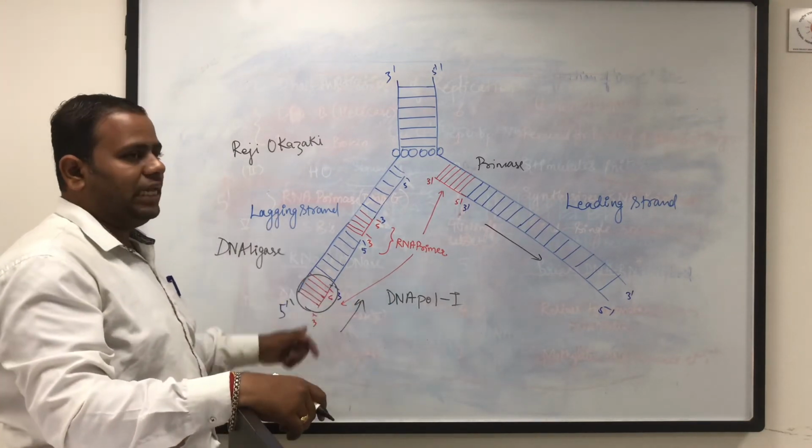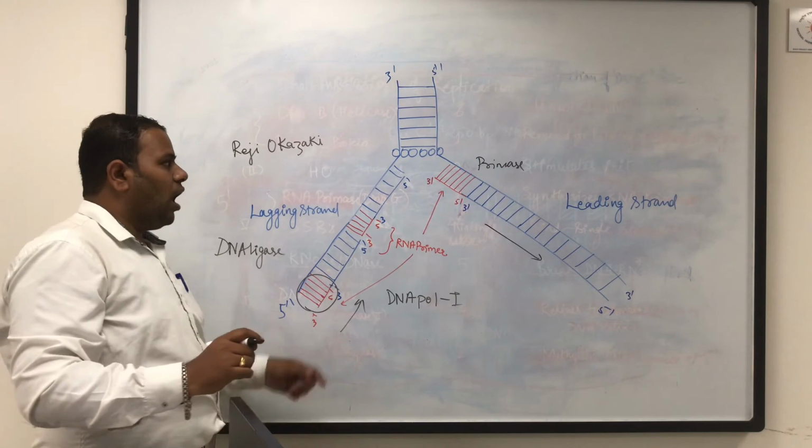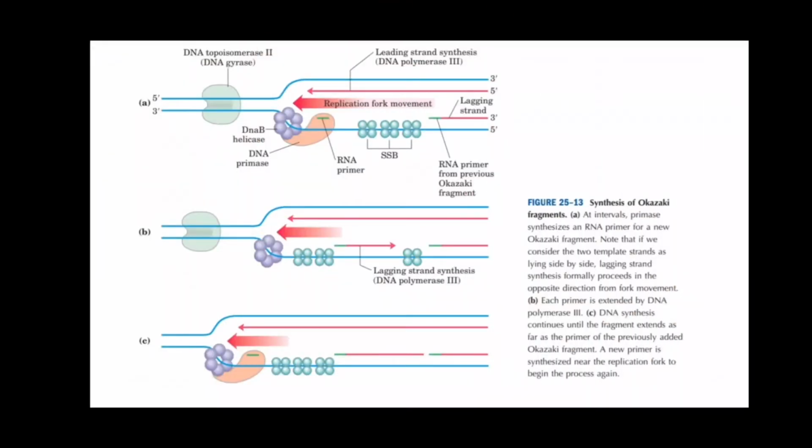Now we are going to see in detail the elongation process and how it occurs. Let us now see the elongation in replication. It includes two distinct phases related to each other, that is leading strand and lagging strand synthesis. The leading strand synthesis is more straightforward and begins with the synthesis of the primer by primase only once. The DNA synthesis here proceeds in 3' to 5' direction. The primer of about 10 to 16 nucleotides is synthesized at the replication origin on the leading strand only once. You can see here on the leading strand the primer is synthesized only once and the synthesis keeps on going. Okay. To this primer, DNA polymerase 3 adds nucleotides to the free 3' hydroxyl group.